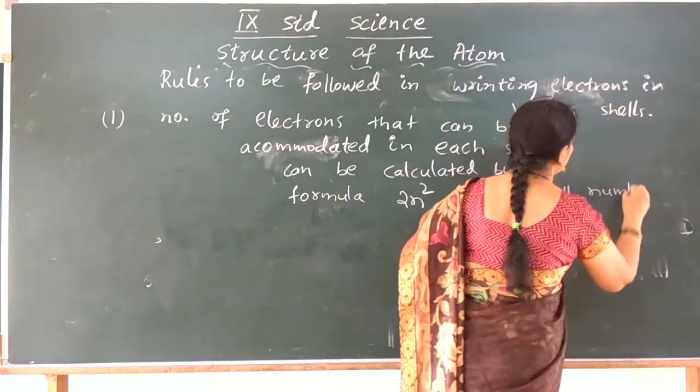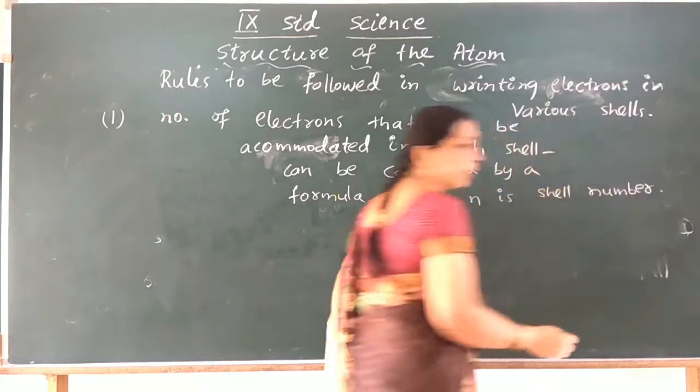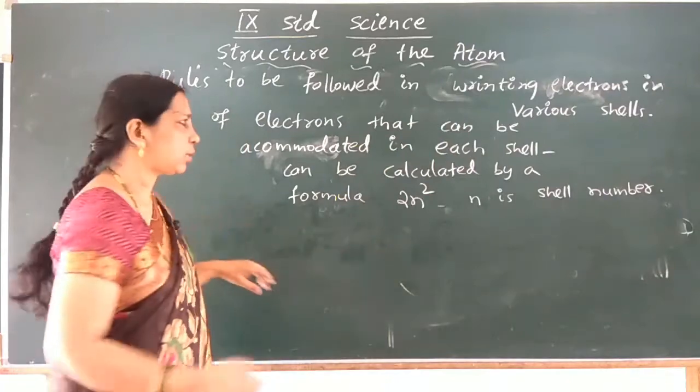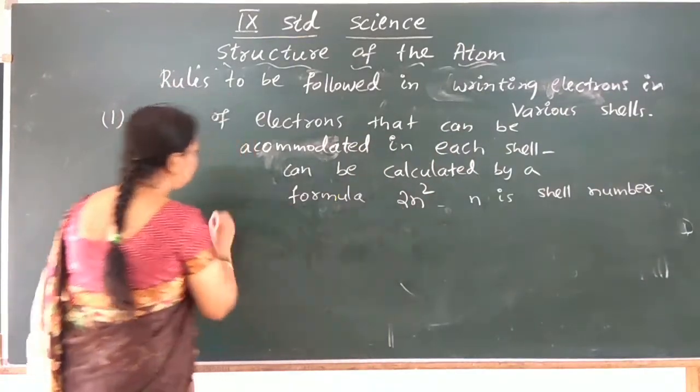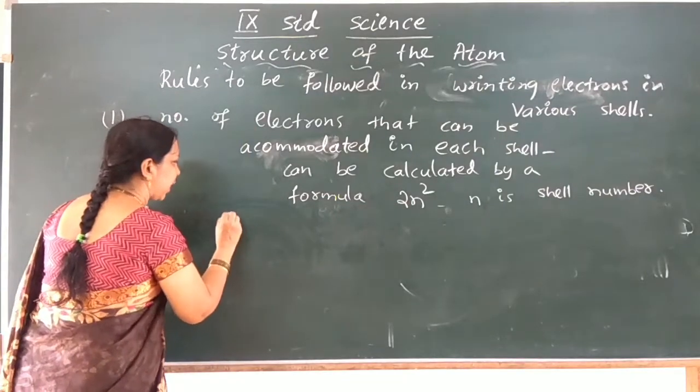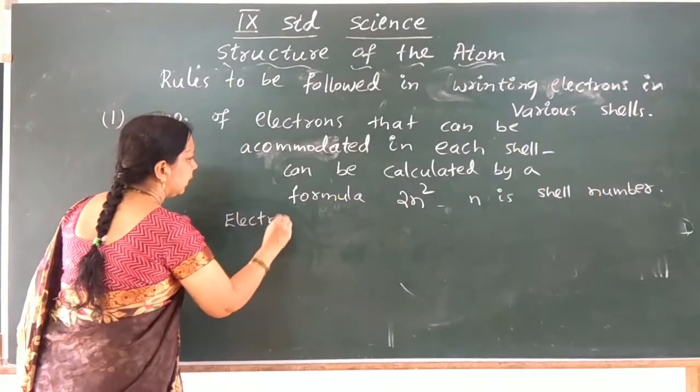You have already learned n is 1 for K shell, 2 for L shell, 3 for M shell and so on. Now, how many electrons can be accommodated in the K shell?